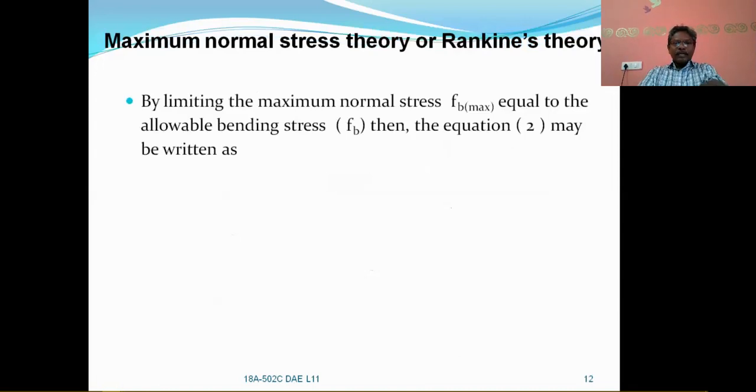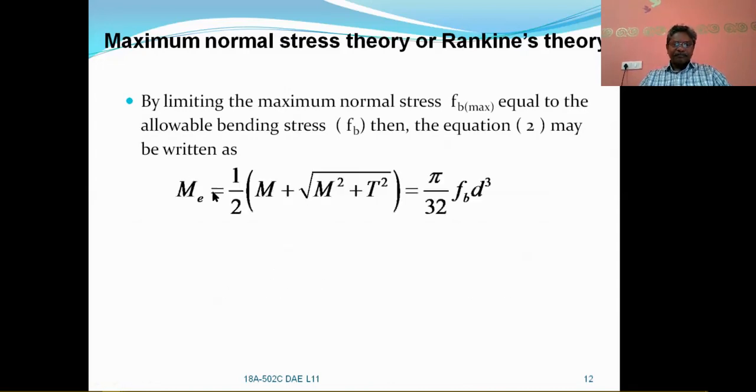So by limiting the maximum normal stress Fb maximum to the allowable bending stress Fb, the equation may be written as Me is equal to 1 by 2 into M plus under root of M square plus T square, equal to pi by 32 Fb d cube.